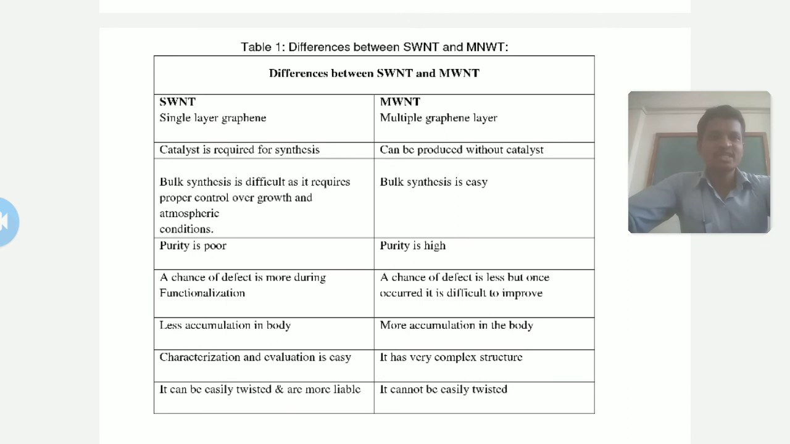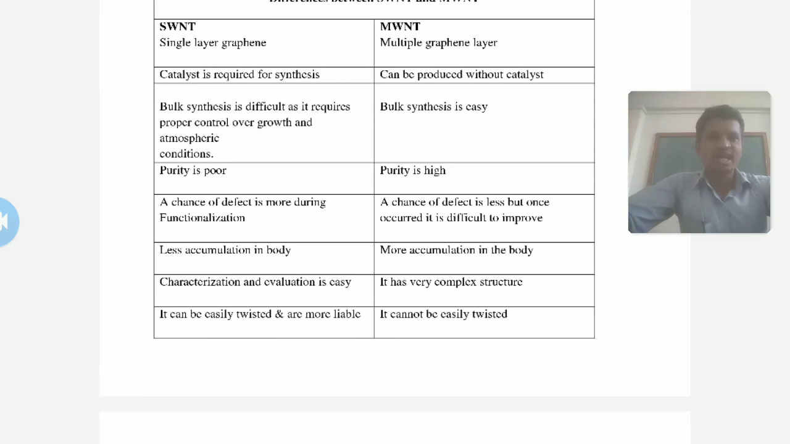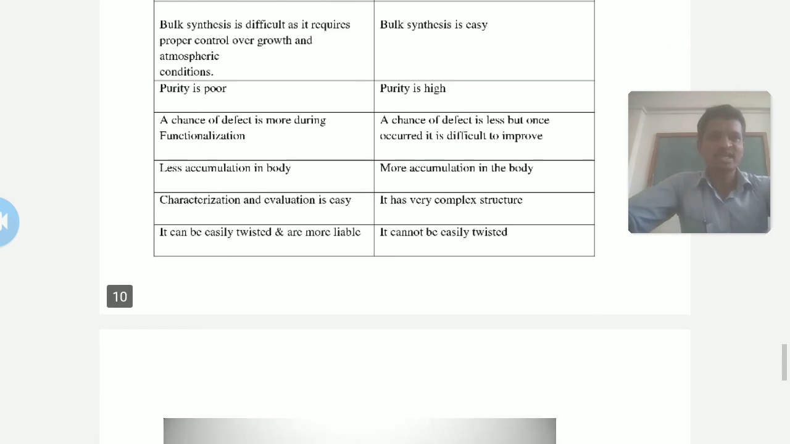Then less accumulation in the body for single walled, more accumulation in the body in multi walled. The characterization and evaluation is easy for single walled, and multi walled has a very complex structure. Then single walled can be easily twisted and is more labile, and multi walled cannot be easily twisted. So this is the main difference between single walled and multi walled.